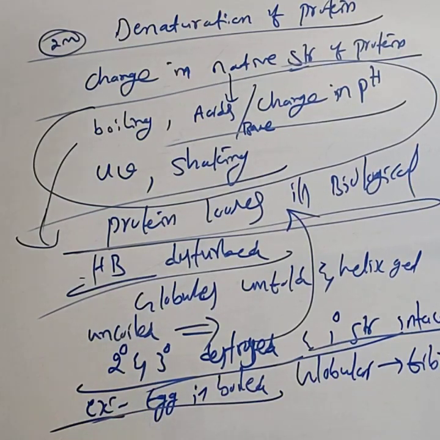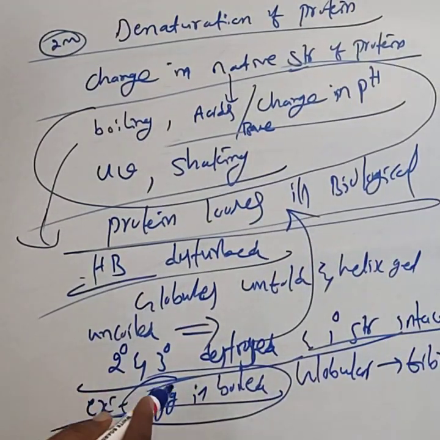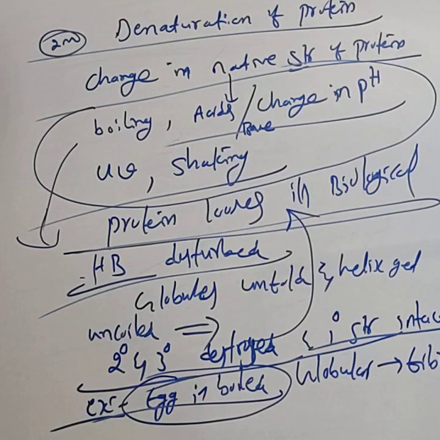Instead of saying the egg is boiled, you can write that globular protein changes to fibrous, or coagulation of egg albumin, the white, during boiling. That is an example of denaturation of protein.